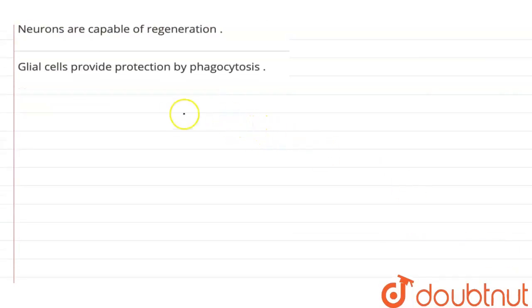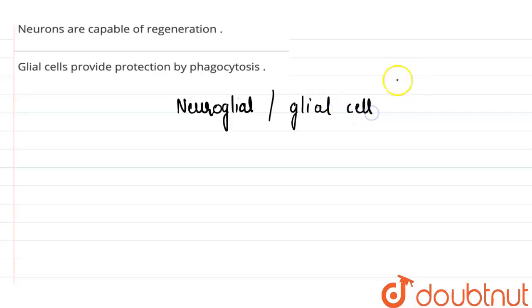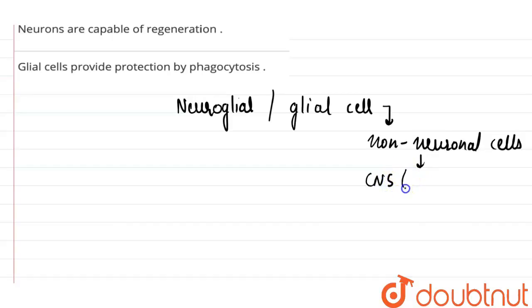As we know, neuroglial cells, which are also known as glial cells, are the non-neuronal cells which are present in the CNS, brain and spinal cord, as well as the PNS, which is the peripheral nervous system.